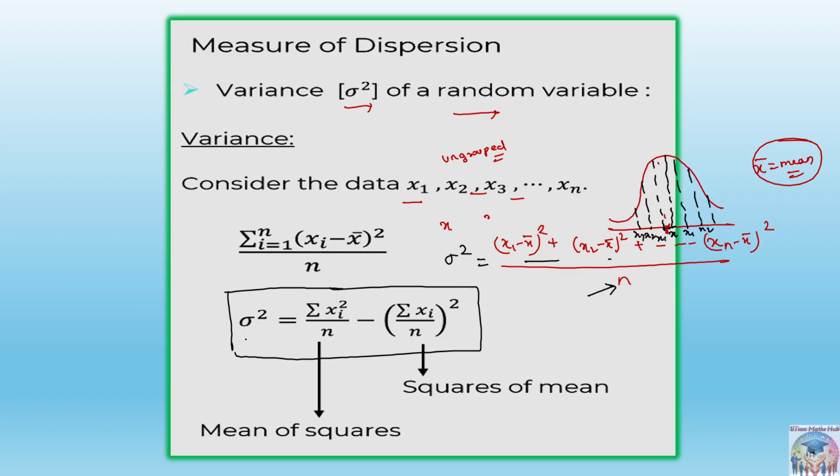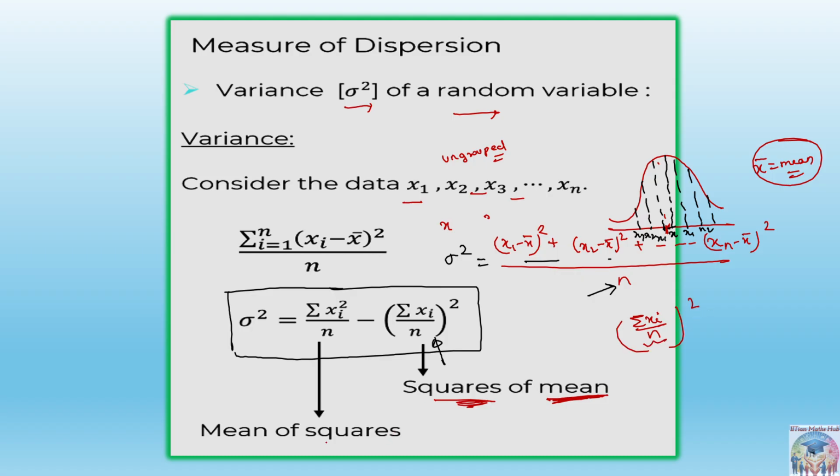First of all, I'll just tell you to remember this formula. This is the square of mean. Whenever it is written square of mean, you just read it in reverse: first do the mean, then take the square. It means sigma xi upon n, and then take the square. This is the square of mean.